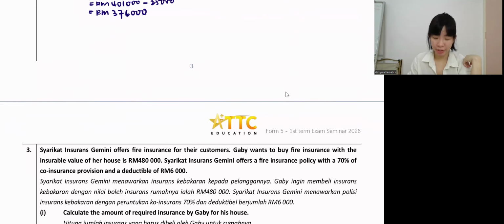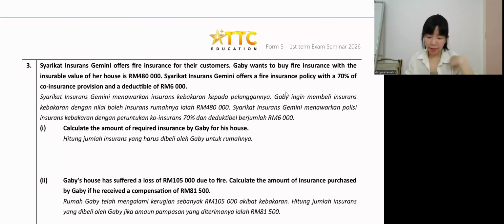Next, okay, another fire insurance question. Now, Sharika Insurance Gemini offer fire insurance for their customer. Okay, Gaby wants to buy fire insurance. Insurable value of the house is 480,000. Okay, this Sharika Insurance Gemini offer fire insurance policy with 70% of core insurance, deductible 6,000. Okay, first question, they always like to ask this. Amount of required insurance. Jumlah insurance yang harus dibeli. Okay, how much? So how much Gaby should buy?